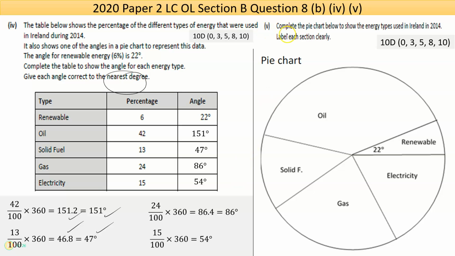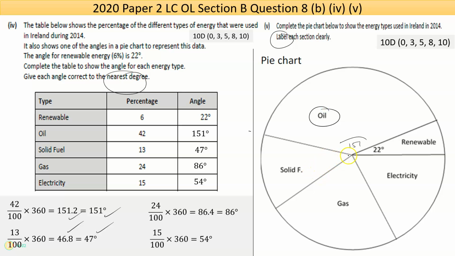Now, part 5 here says, complete the pie chart below to show the energy types used in Ireland in 2014 and label each section clearly. So make sure you do label them. I've seen that being really penalized. And if I have 20% there, I get my protractor, and I put the point here, I measure from 0 all the way down, or try around to 151. Put a mark here and draw a line through to the middle. I could label that if I wanted. It's 151. It doesn't say label with angle though. It just says clearly label each section. So the name of it should be enough.